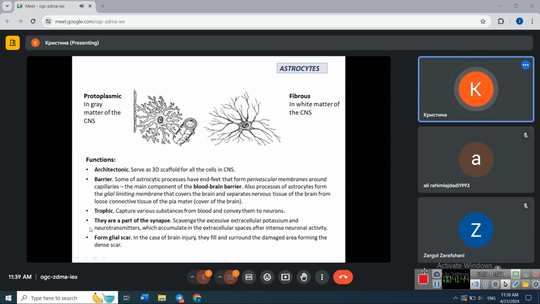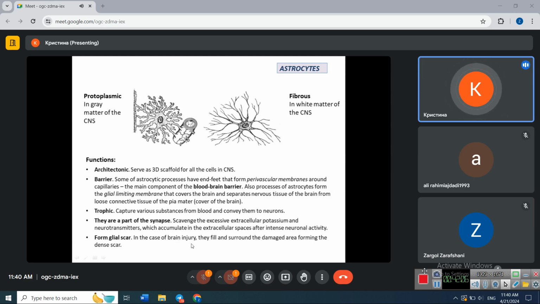They take some excessive ions and neurotransmitters from extracellular matrix and give these ions and neurotransmitters back to neurons. And also, they can form a glial scar in the case of brain injury and death of neuron.